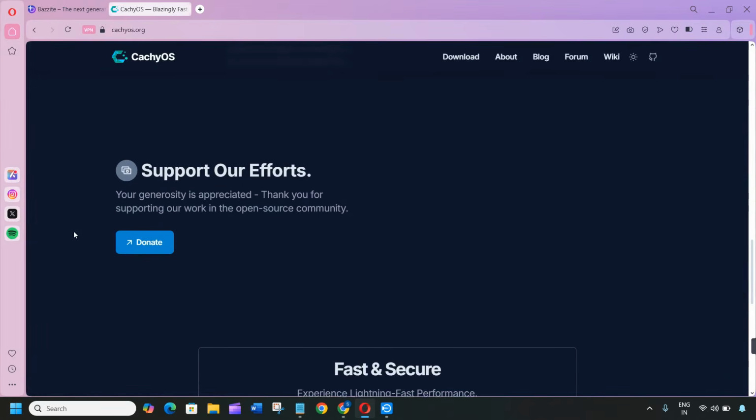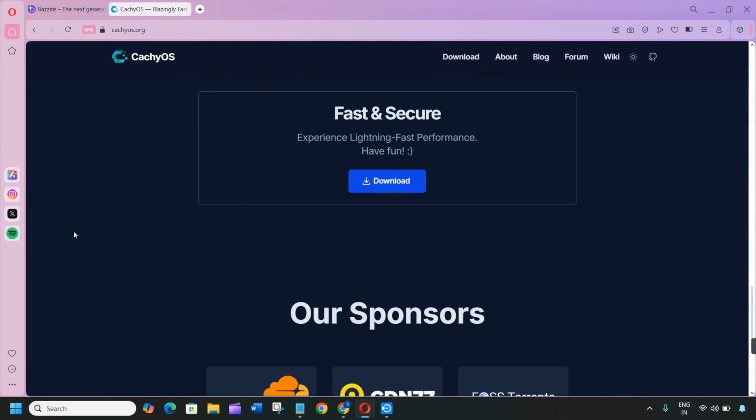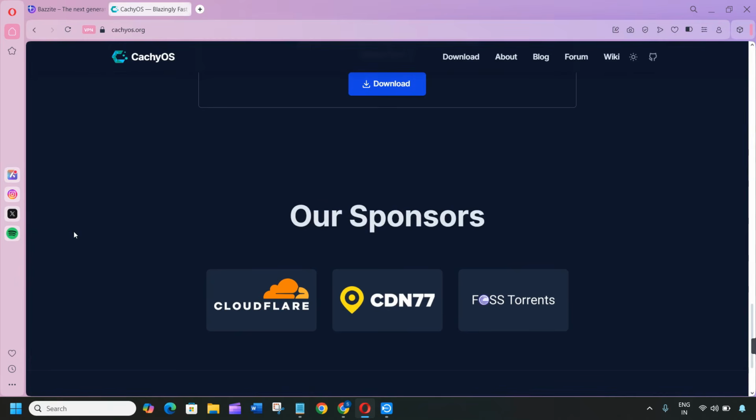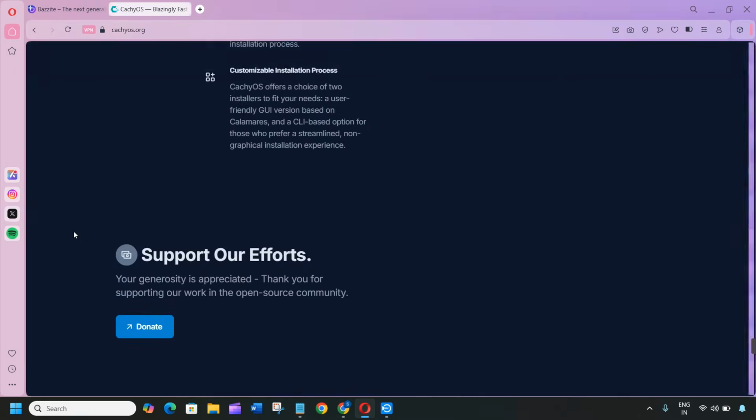Final thoughts. Choose Bazzite if you want a stable, user-friendly gaming setup that works out of the box. Go with CachyOS if you prefer maximum performance control and are comfortable managing your system.